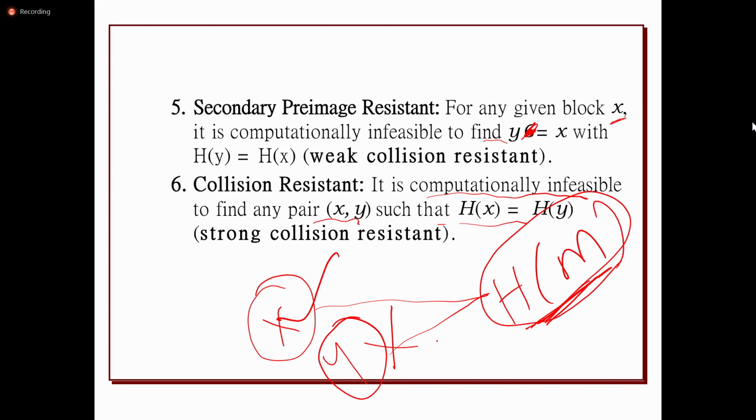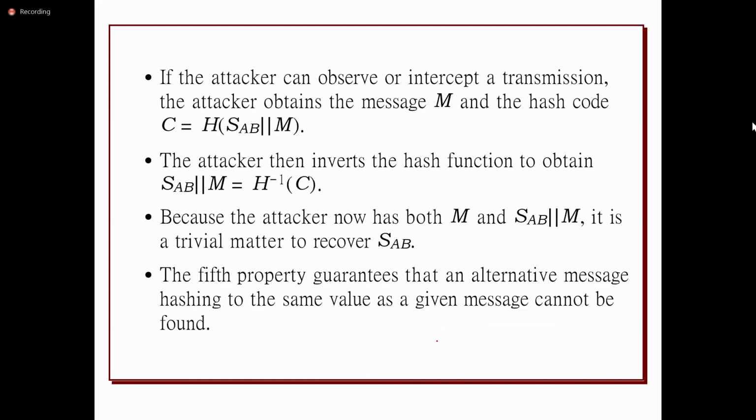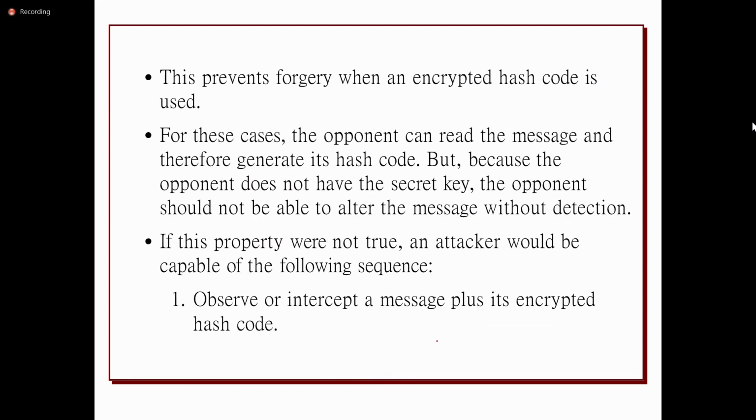And suppose we can assume that a hash code is generated for two different messages, then it is hard to find for which two messages it is going to generate the hash code. So that is the strong collision resistant. So these are the properties of hash code. You can go through the description.